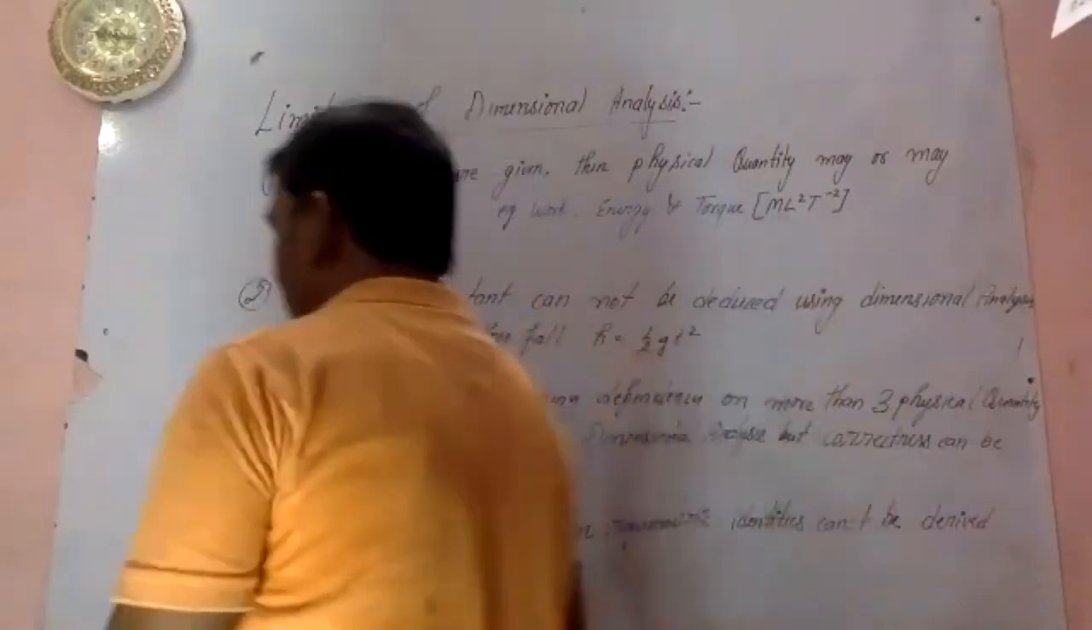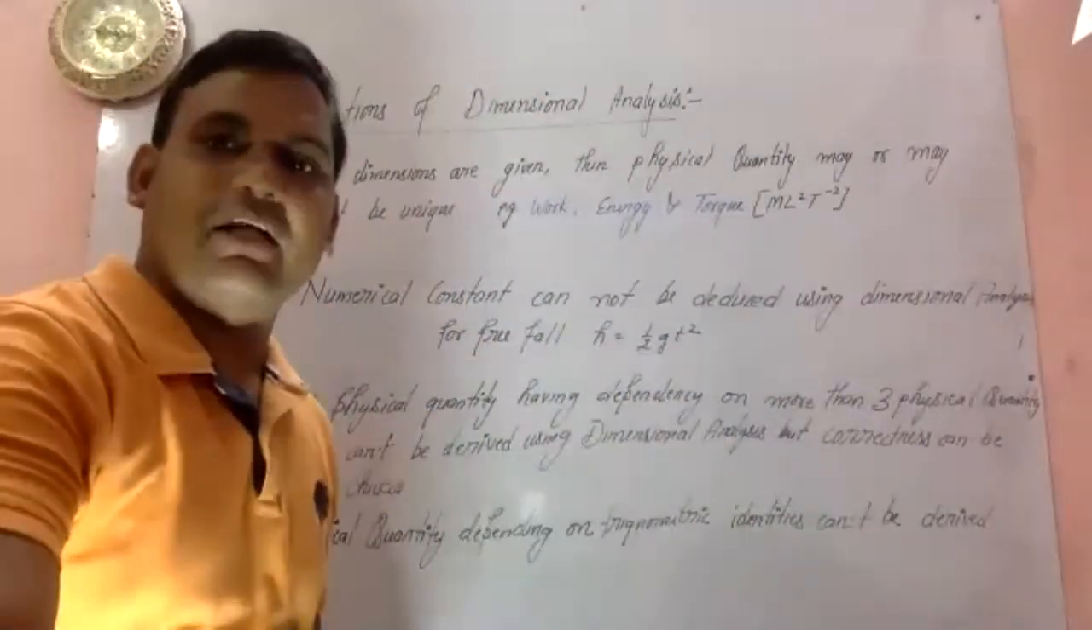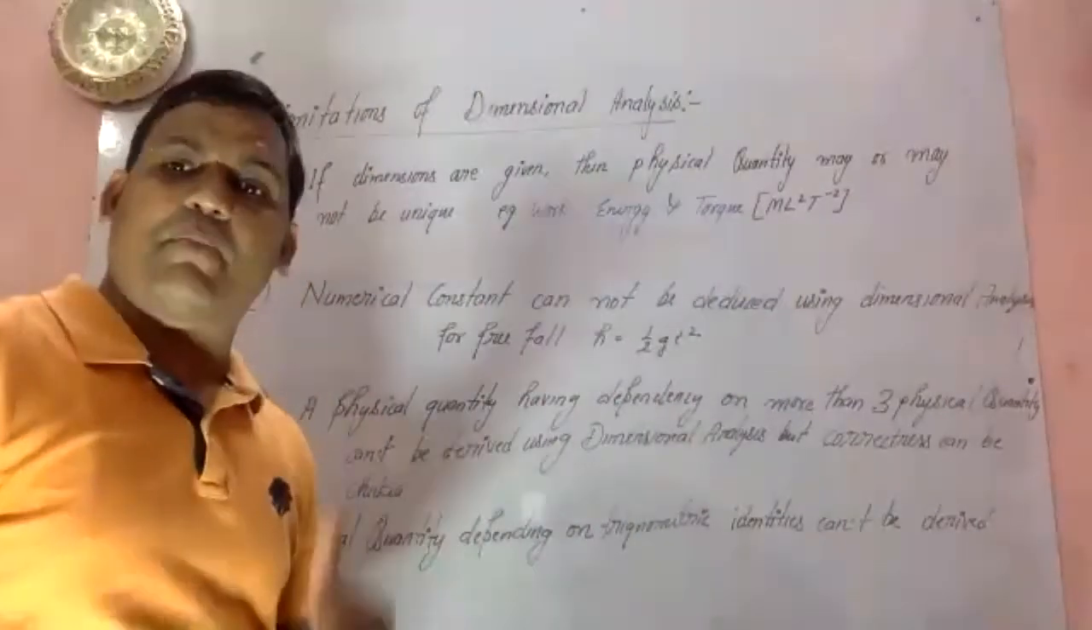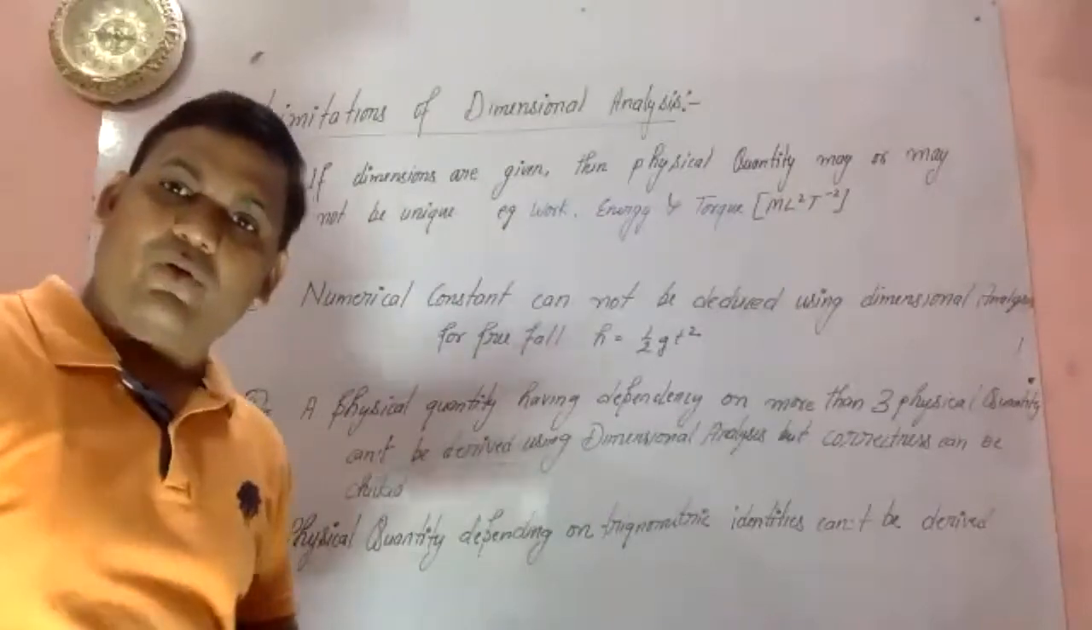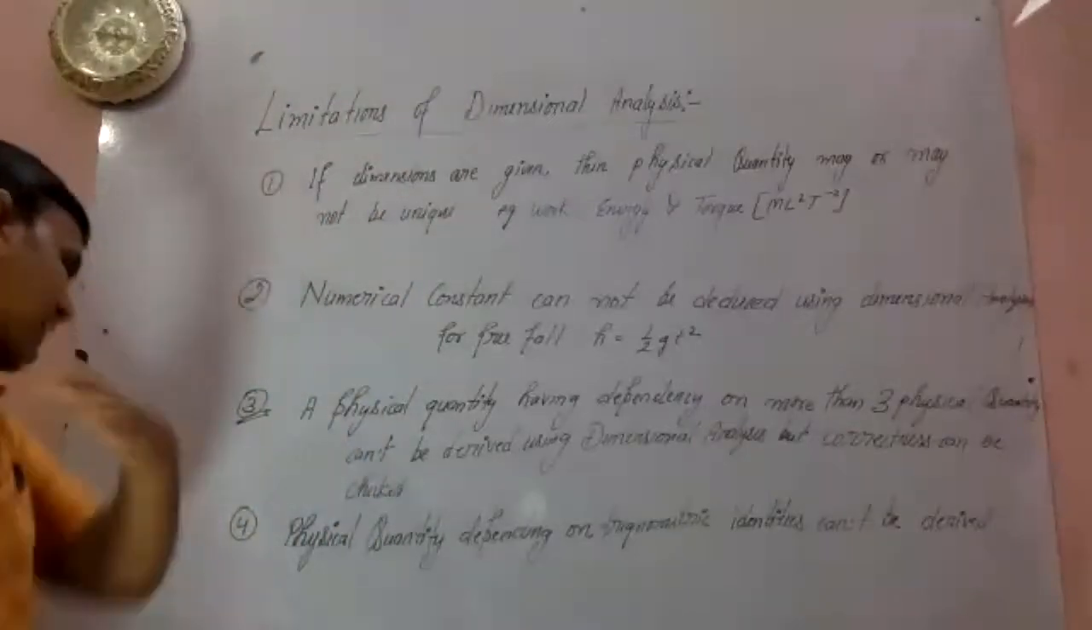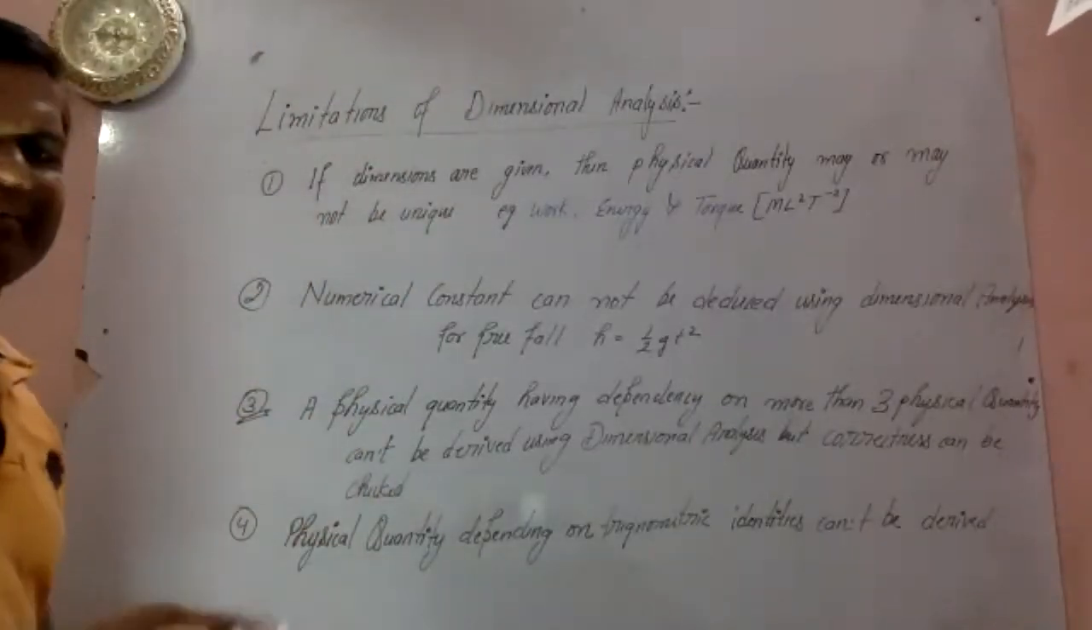Got my point or not? A physical quantity depending upon trigonometric quantities can't be derived. Just like I already told you, the equation y equals A sin(omega t minus kx) can't be derived using dimensional analysis. We can't derive this formula using the dimensional analysis.